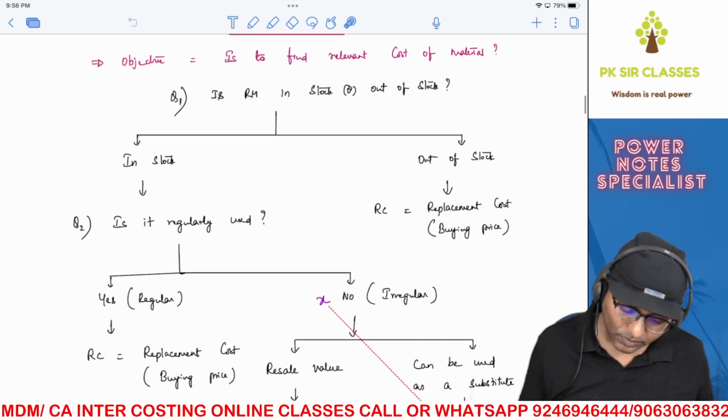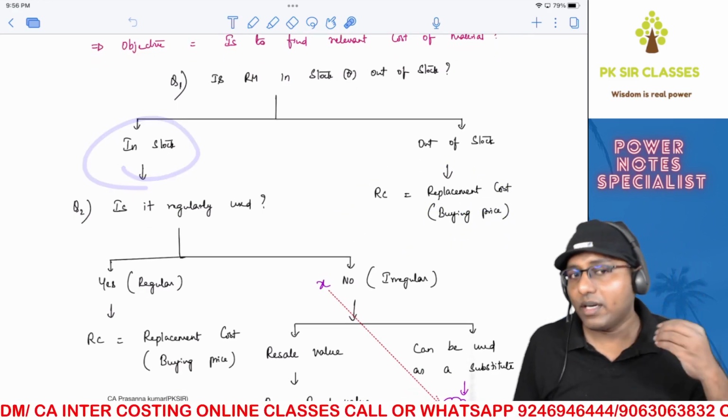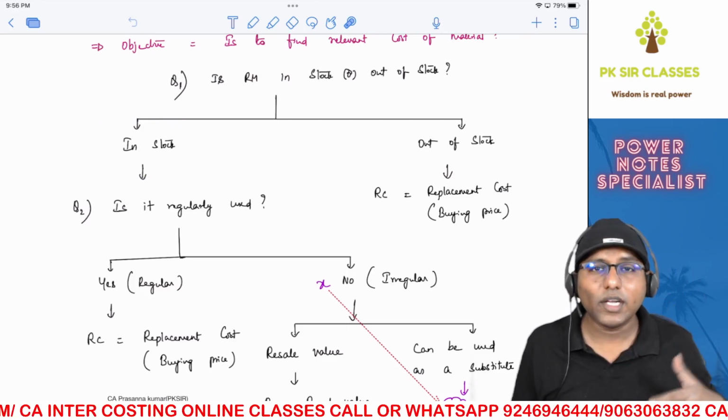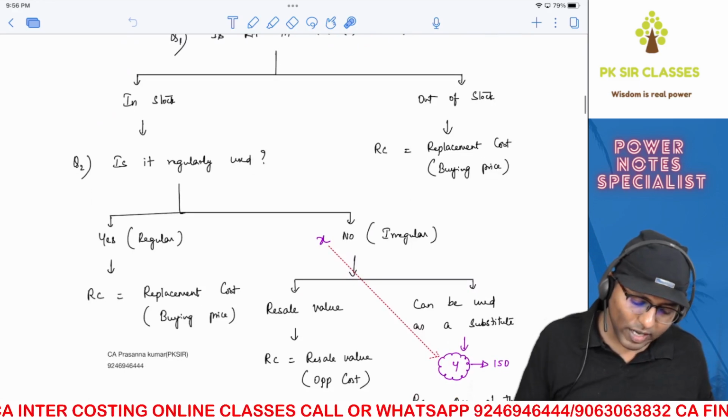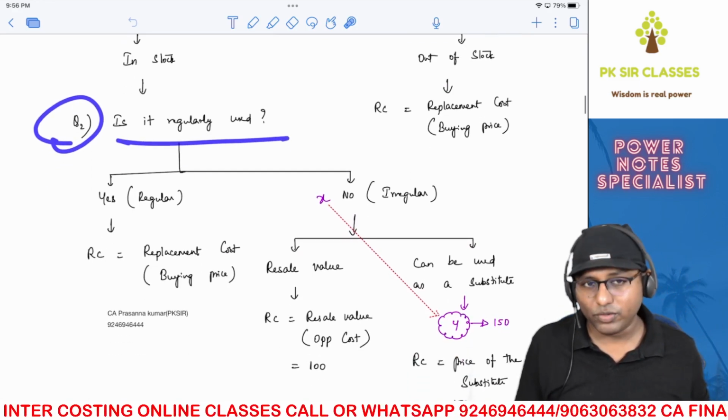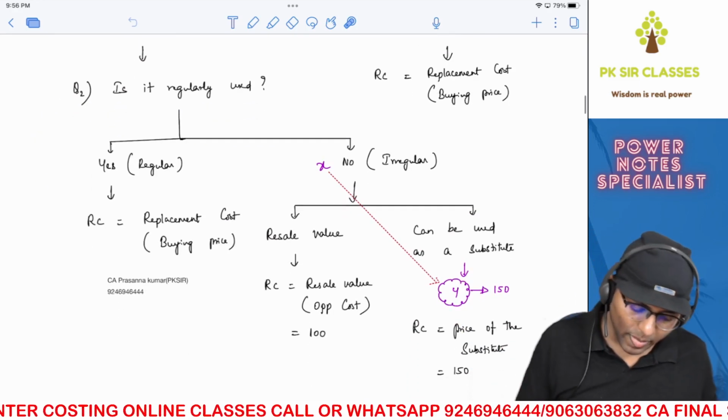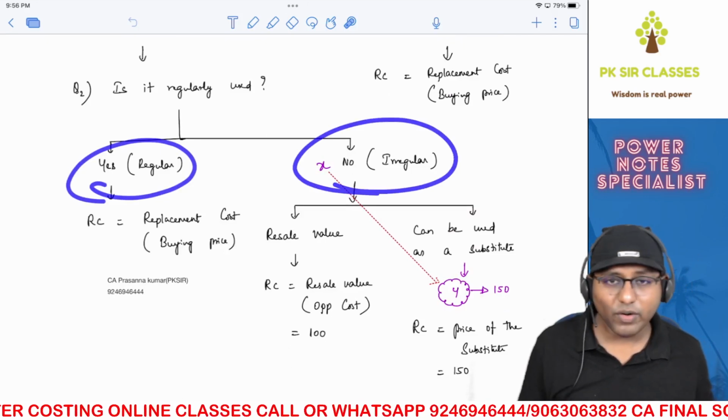Very simple. Suppose if the raw material is in stock, then what is the relevant cost of that particular raw material if you use it? For that, you need to answer one more question. Is it regularly used? You have two answers. Yes, it is regularly used. No, it is not regularly used.